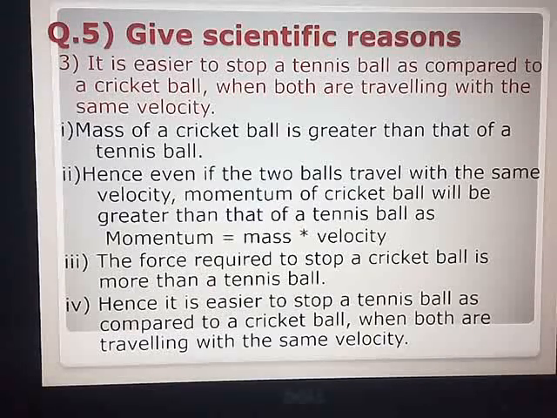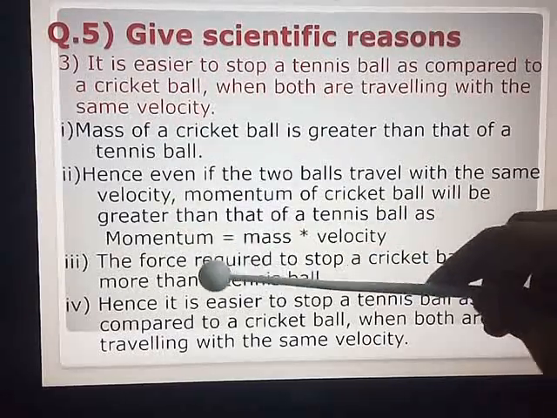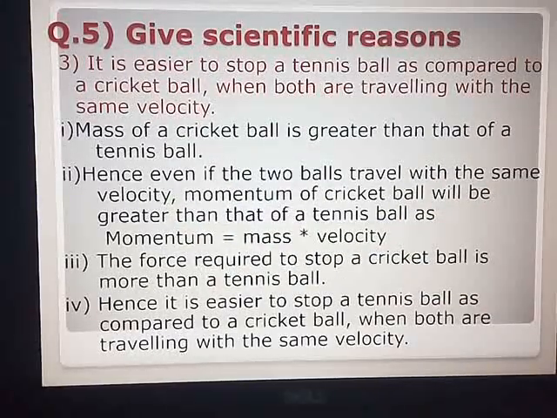Hence, the same concept you are going to apply here. Which concept? Momentum concept. Momentum is dependent on both mass and velocity. So, the object which has lower mass will have lower momentum. Hence, the force required to stop that particular object will be low, and hence it is easier to stop a tennis ball as compared to a cricket ball, although both are traveling with the same velocity.